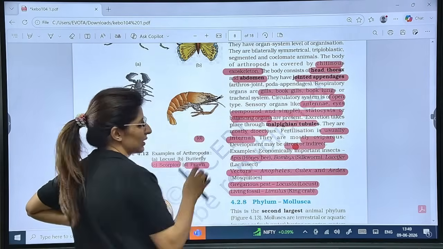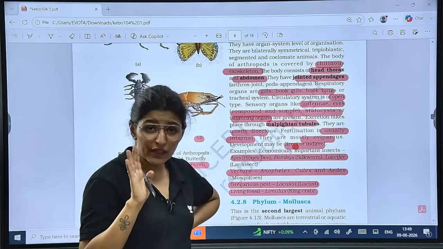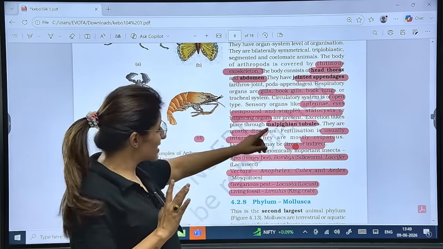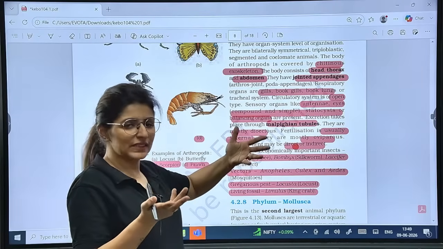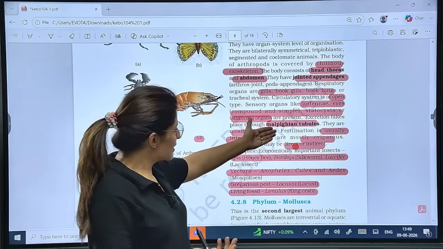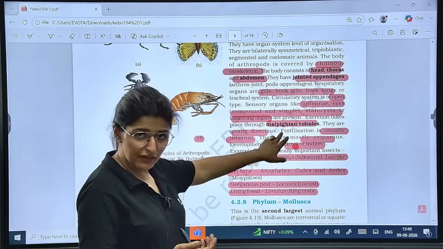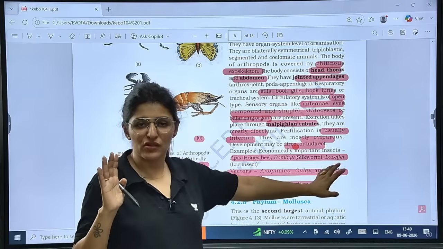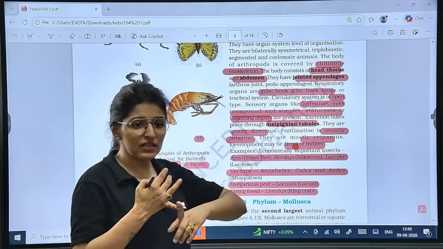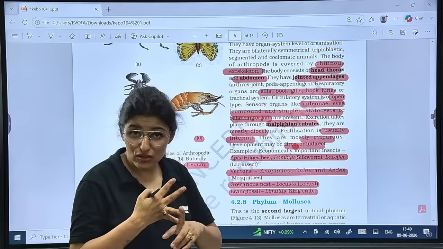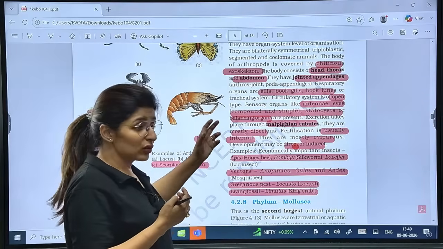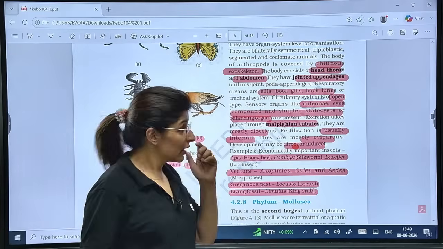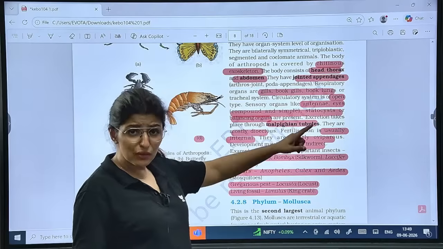Now, this is a line where you have to slow down and understand more. We have discussed in detail that there are different types of excretory organs, but NCERT here is creating a very confusing statement. It appears as if all the arthropods will excrete through Malpighian tubules, but we know this is not the case. There are coxal glands, there are antennary glands also, green glands. Those details have been mentioned in another chapter. So we know that, right? So here excretion takes place through Malpighian tubules, but not in all.